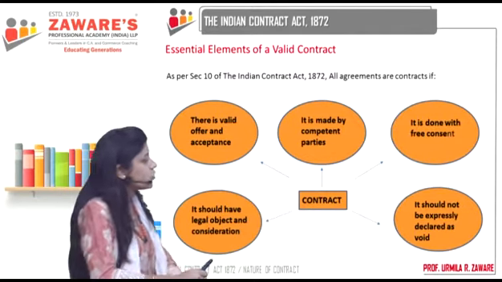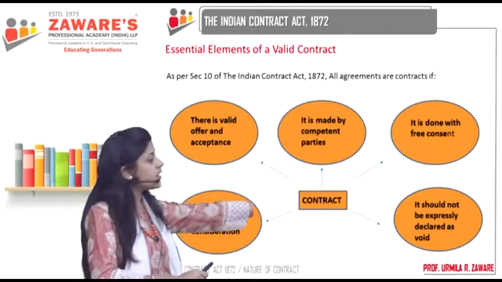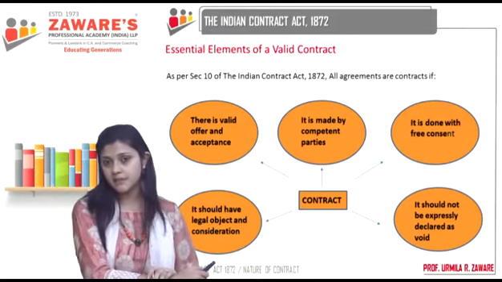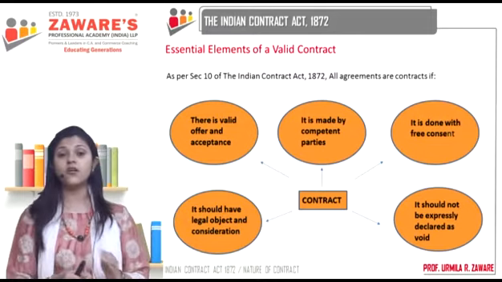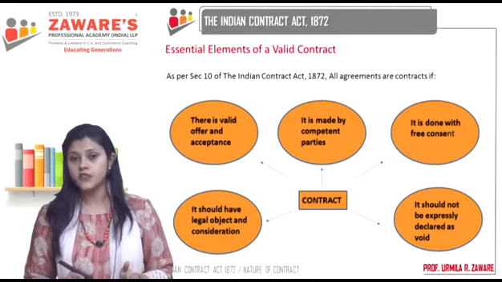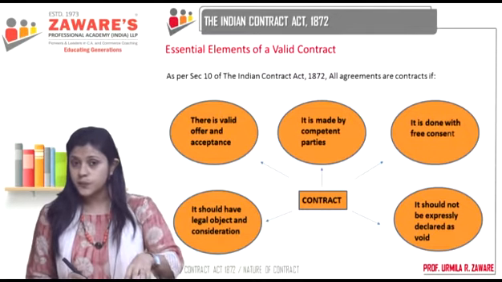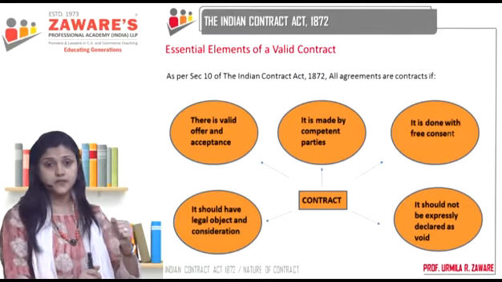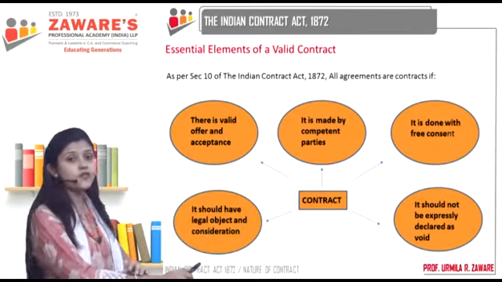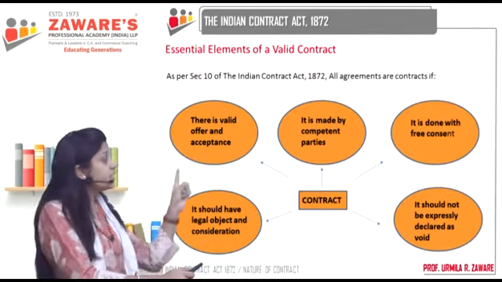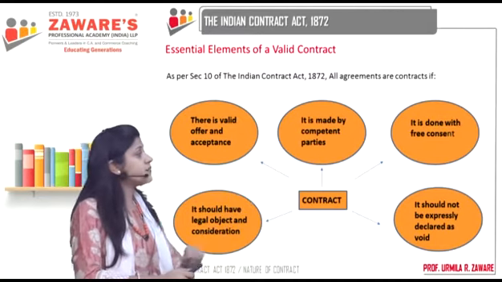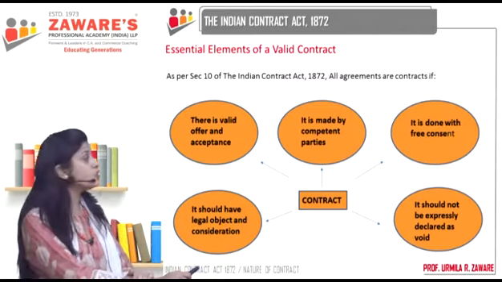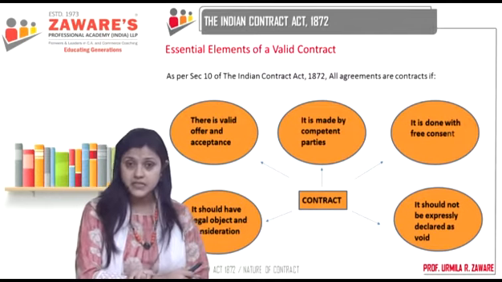So you have contract in the middle. When will an agreement become a contract? First, when there is valid offer and acceptance. See, in the earlier slide we have seen how the base is offer or proposal. You have to make a legal and valid offer in the first place. Then acceptance needs to be given, correct? Without that there will be no contract itself. Then this offer and acceptance has to be made by competent parties.